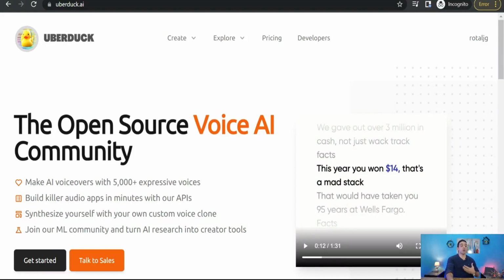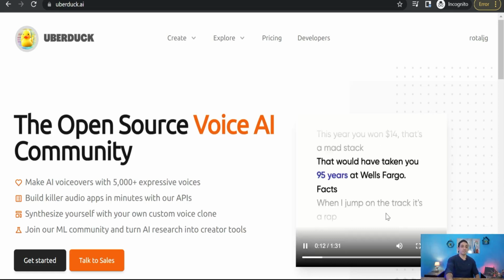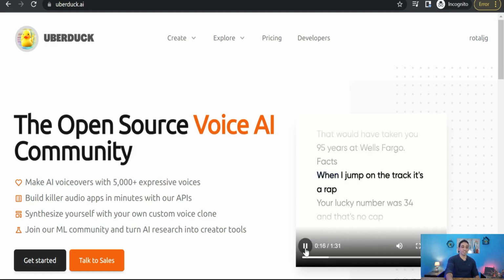Here you will find over 5,000 lifelike voiceovers. But you have to know, in Uberduck AI you will not find normal voiceovers, but voices of celebrities. Yes, here you can convert your text, your paragraph, into a voice of a celebrity that you can use later in your projects, like a song. And of course, you can use Uberduck AI for free.